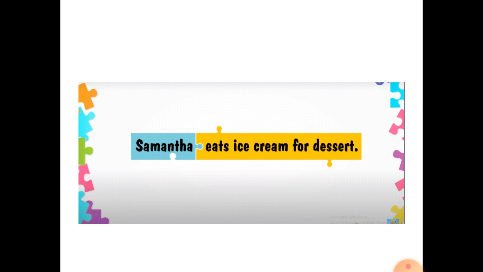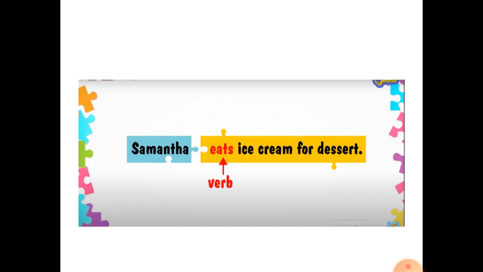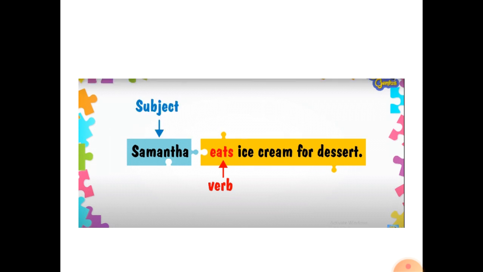So the predicate here is eats ice cream for dessert. And who eats ice cream? That is Samantha. So Samantha is subject and eats ice cream for dessert is a predicate in this sentence.